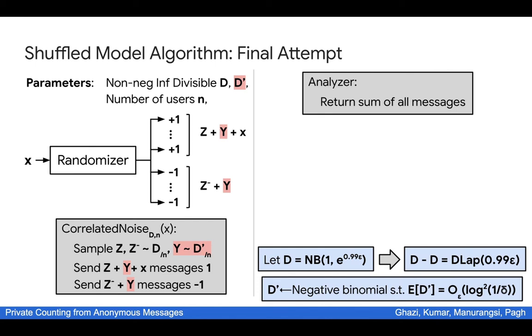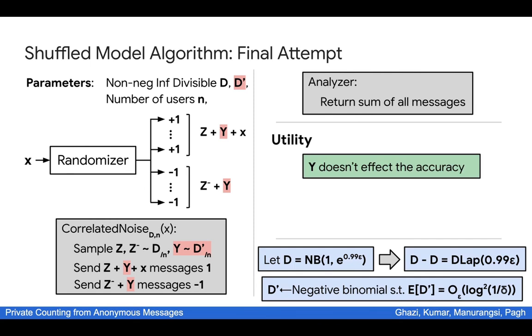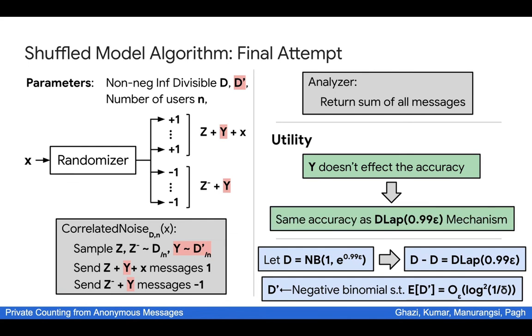So although this noise d prime is quite large, it doesn't affect the accuracy at all because we are sending y plus ones, but we are also sending y minus ones as well. So when the analyzer sums up all the messages, these plus 1 and minus 1 additional messages will all cancel out, and we end up with the same accuracy as the discrete Laplace mechanism, that is 0.99 epsilon differentially private in the central model. In terms of privacy, however, this noise d prime is actually very useful because the noise d prime helps hide any useful information in the number of plus ones, and this helps us overcome the problem that we had with our previous algorithm.